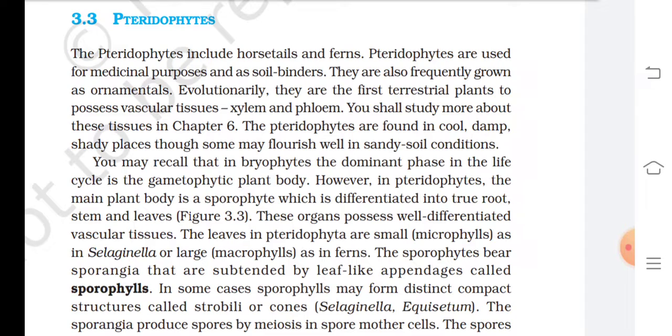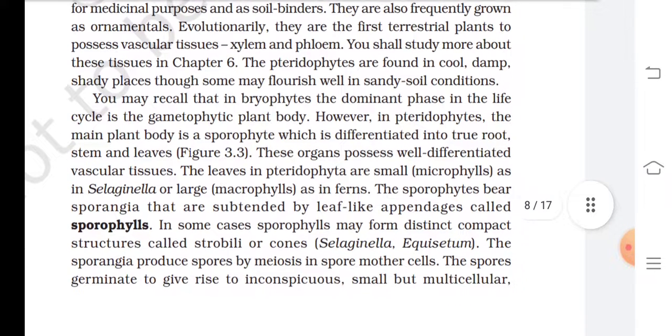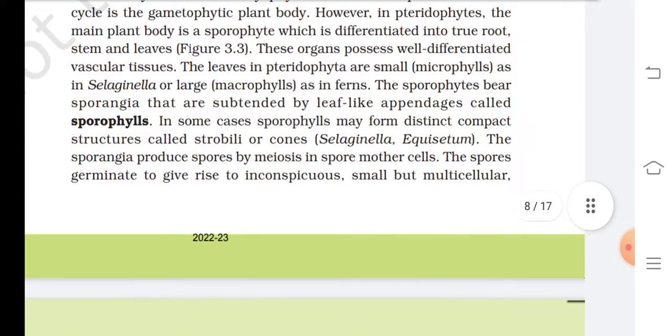However, in Pteridophyte, the main plant body is a sporophyte, which is differentiated into true root, stem, and leaf. Figure 3.3. These organs possess well-differentiated vascular tissue. The leaves in Pteridophyta are small, called microphylls as in Selaginella, or large, called macrophylls as in ferns.